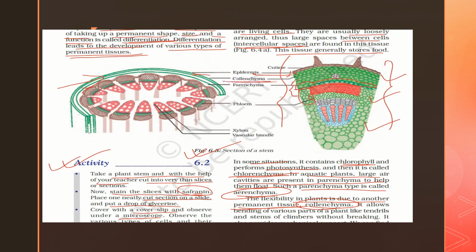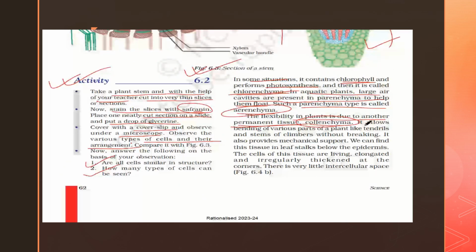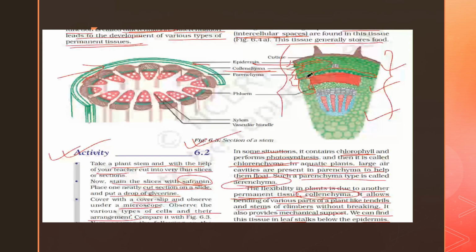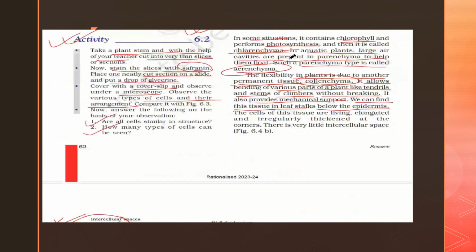Now there is another type of simple permanent tissue, that is collenchyma. Now we are going to discuss these cells. It allows the bending of various parts of the plant, like the tendrils and stems of climbers, without breaking them. That flexibility is due to the collenchyma. It provides mechanical support. We can find this tissue in leaf stalks below the epidermis, and in the section of a stem also, just below the epidermis are the collenchyma cells.